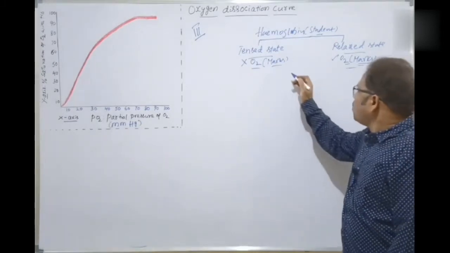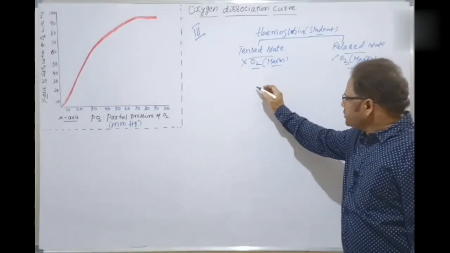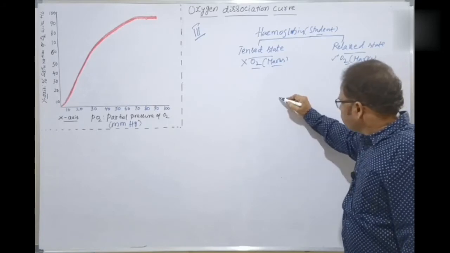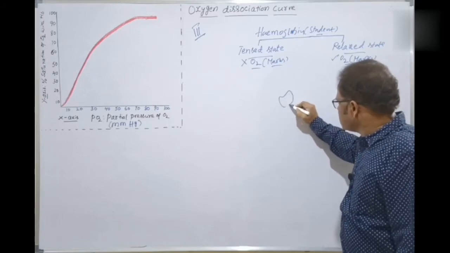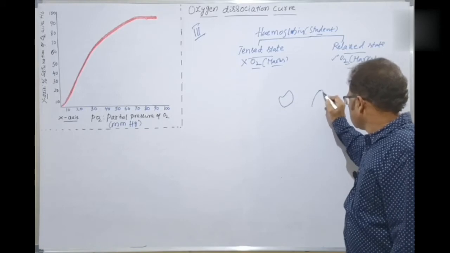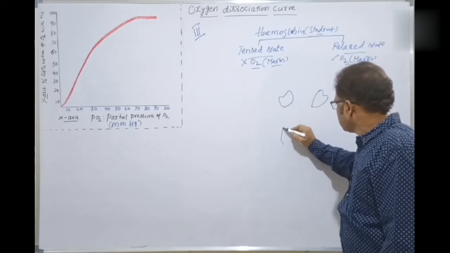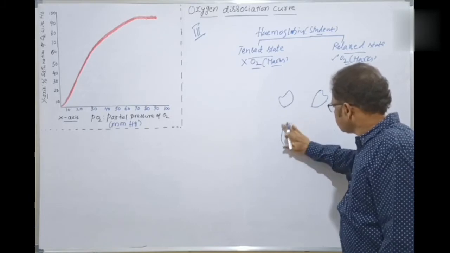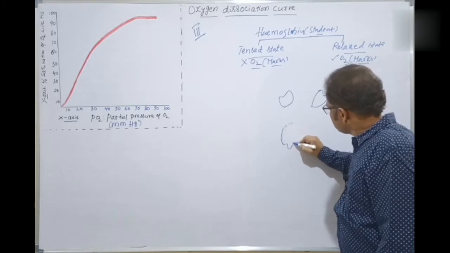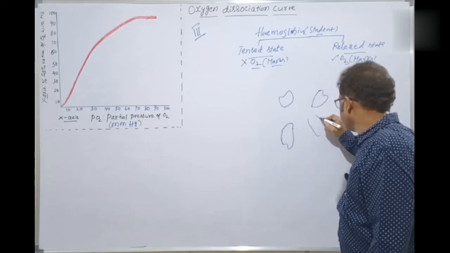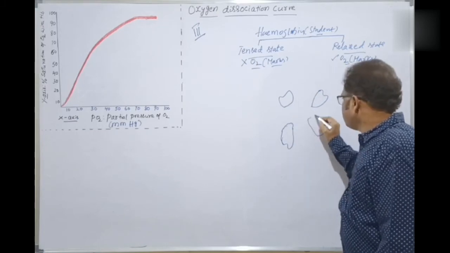So, how is this tensed state born? For example, just now I told you that four heme parts are there. This is a heme part, this is a heme part, this is a heme part, and this is a heme part. Four heme parts are there here, isn't it?